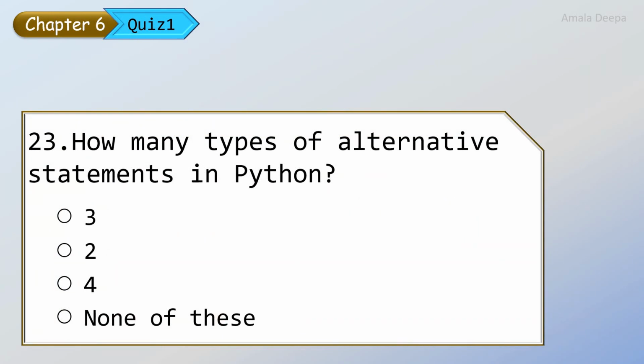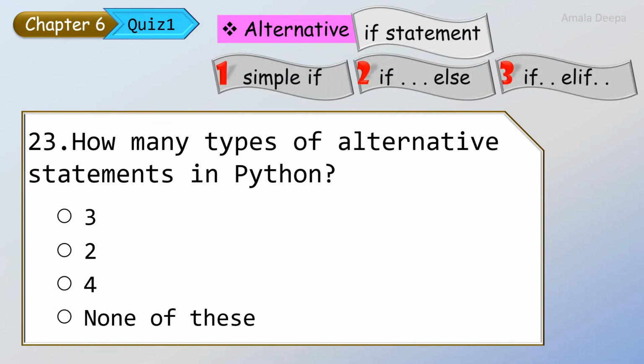How many types of alternative statements in Python? Alternative means branching. For alternative, we use the if statement. There are 3 forms of if statement in Python: simple if, if else, if elif else. So therefore, there are 3 types of alternative statements in Python.